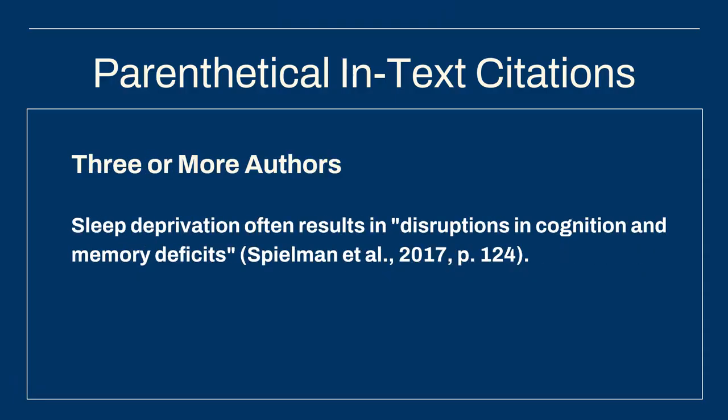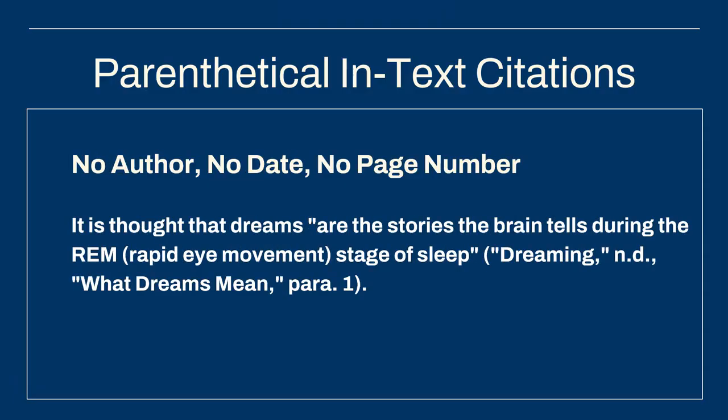If there are three or more authors, only list the first author's last name in your in-text citation, followed by et al. Et al. means "and others" in Latin, and it shouldn't be italicized. It's an abbreviation for the phrase et alii, so the shortened "al" part is always followed by a period. Note that you should include both the period after the "al" and the comma that separates this part from the date. Sometimes you might use a resource that doesn't have an author, or a date, or page numbers.